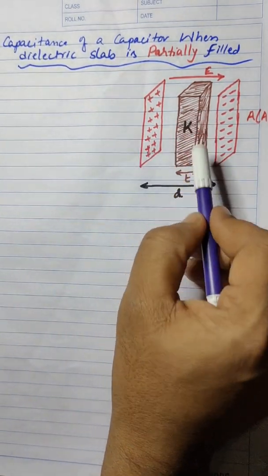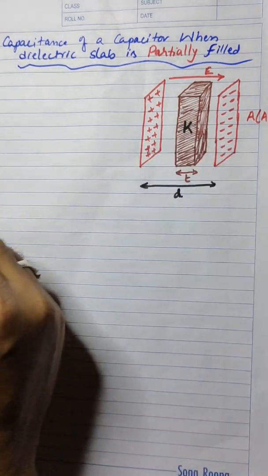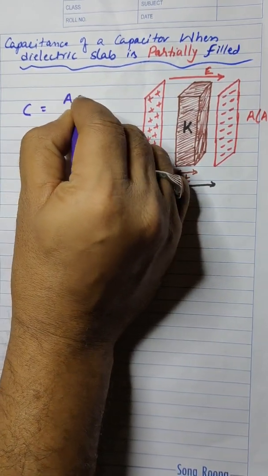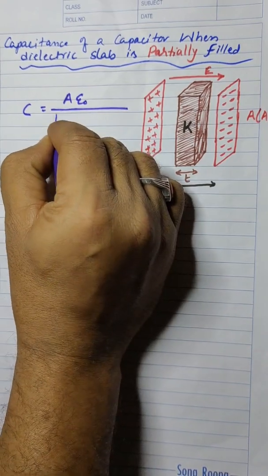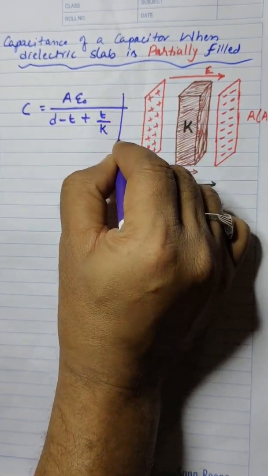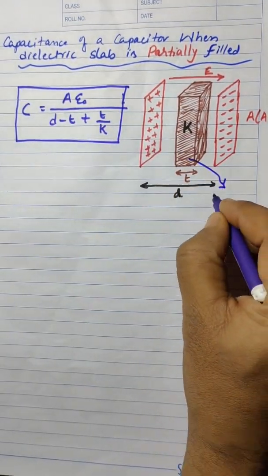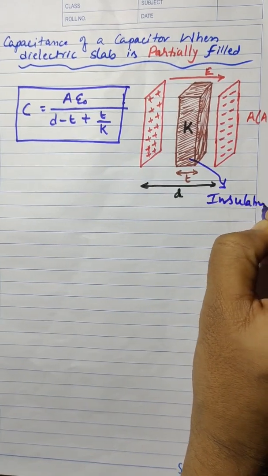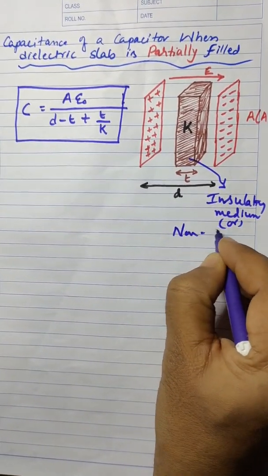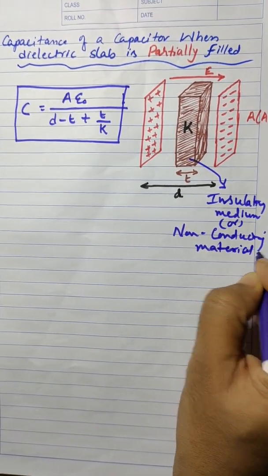Here, if a dielectric slab of thickness t and dielectric constant K is partially filled, then the capacitance of this capacitor is given by C is equal to A epsilon naught divided by d minus t plus t by K. Here this is an insulating medium, or we can also say a non-conducting medium or material.